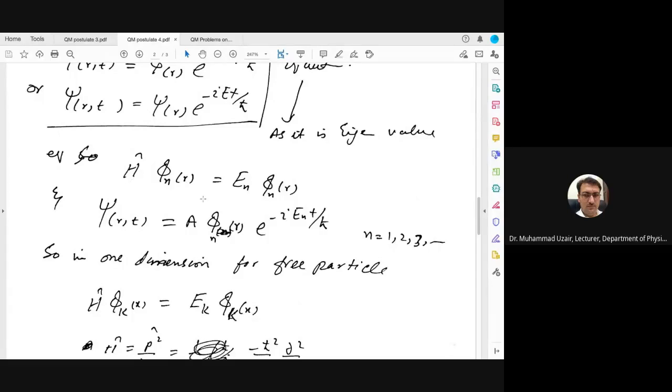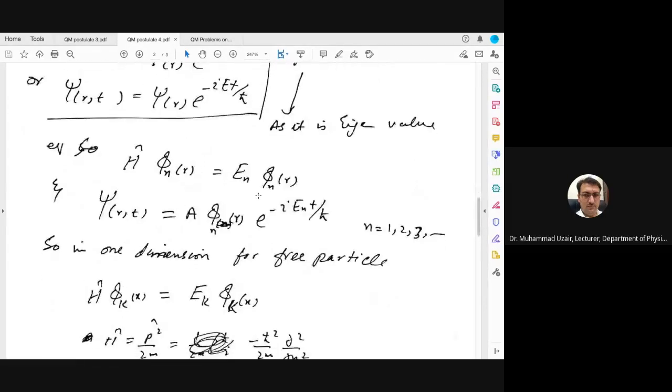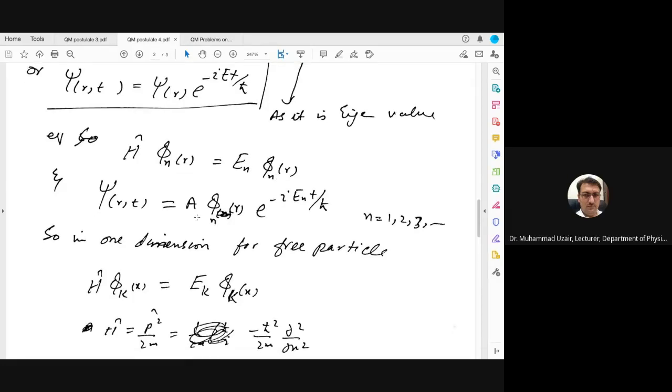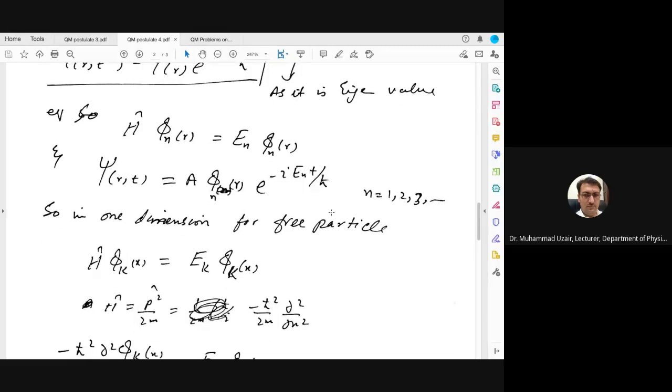Here we are taking that again, but now we are taking it for a number of wave functions, that is psi of n. So H psi n equal to E n psi n. Or we can now write psi of r,t as A, the normalization constant, psi n of r and e power minus iota E n t divided by h cut, where n is 1, 2, 3, and so on.